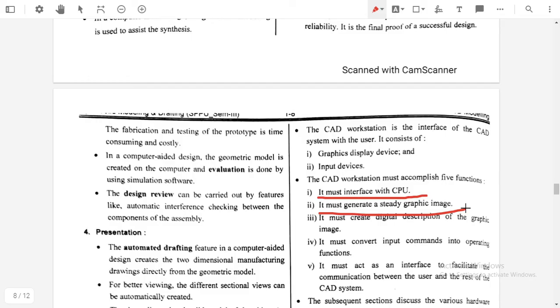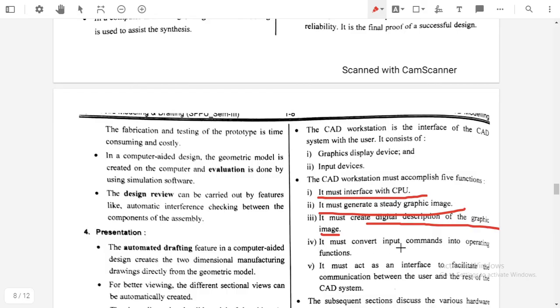Means the workstation makes the graphical image. It must create a digital description of the graphical image. Means if we prepare any image, then we need its digital description.